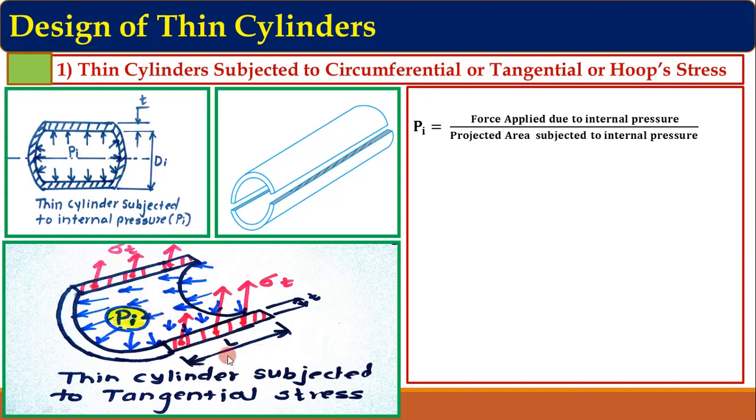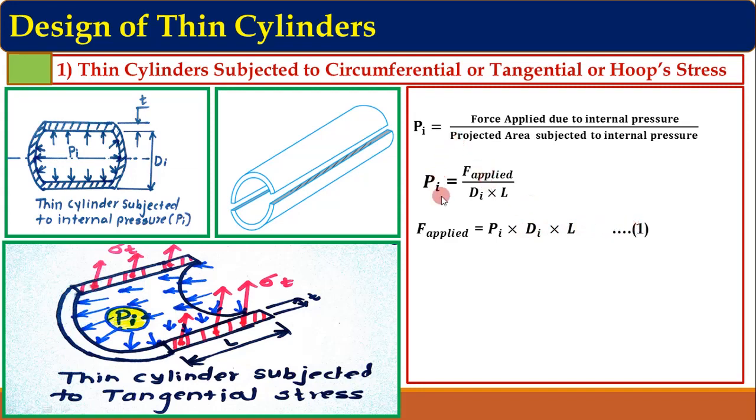Now if its internal diameter is di and length is capital L, then the projected area has to be di into L. So we can write this equation: Pi is equal to F applied upon di into L. So di into L is basically the projected area for this case. So from that equation we have to find out this F applied, that is the applied force. So this equation becomes F applied equals Pi into di into L, equation number 1.